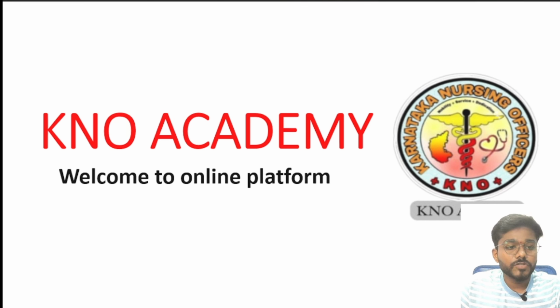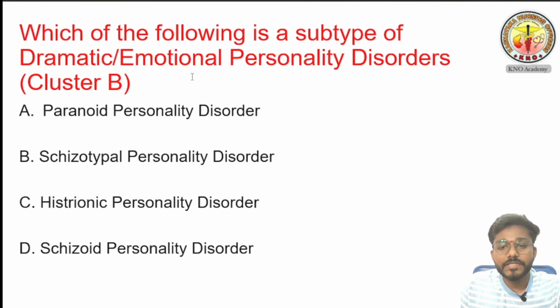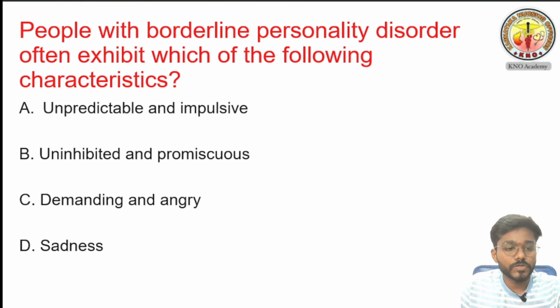The first question is, which of the following is a subtype of dramatic or emotional personality disorder? Which is included in cluster B. Option A is paranoid personality disorder, option B is schizotypal personality disorder, option C is histrionic personality disorder, option D is schizoid personality disorder. So mark your answer. We will see the next question.